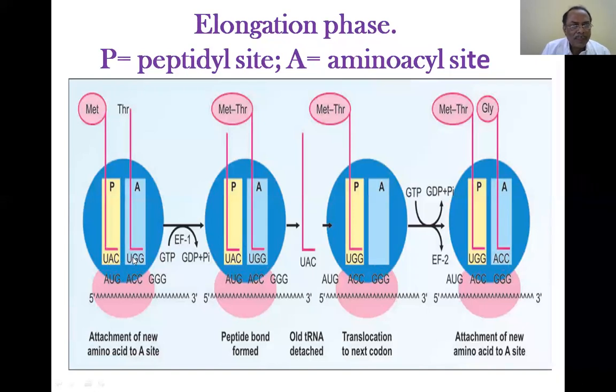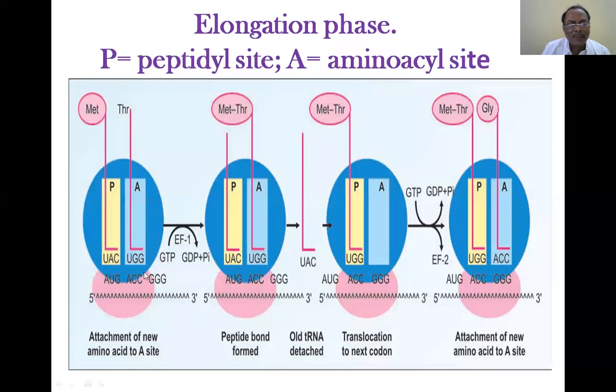So both of them have come. Now comes a protein factor called the elongation factor. See here, this is a big E. Previously, the small e in eIF was eukaryotic initiation factor.